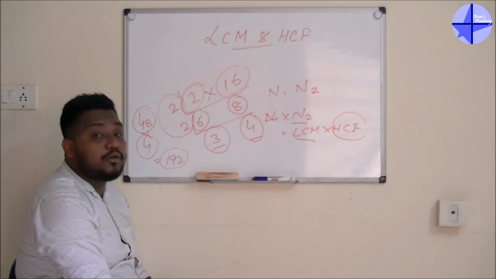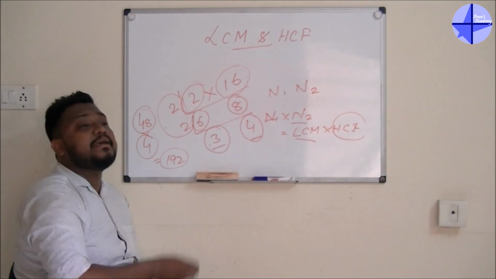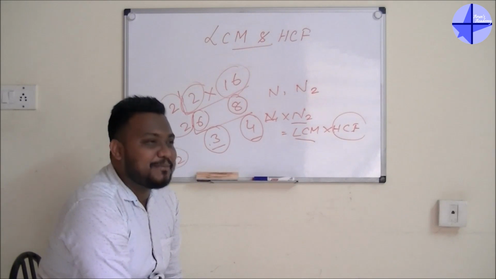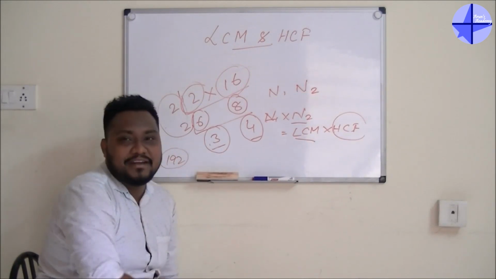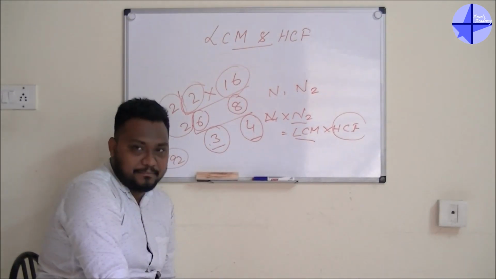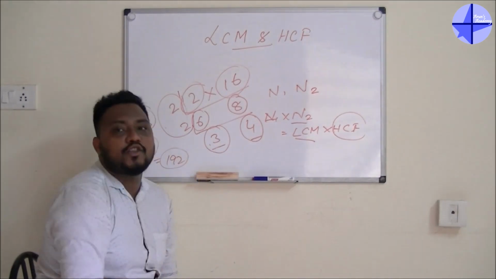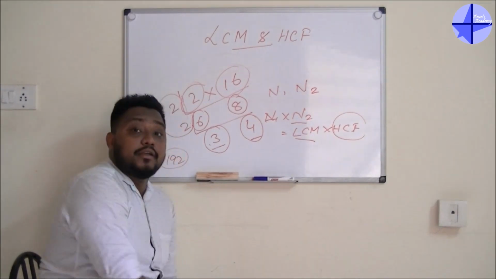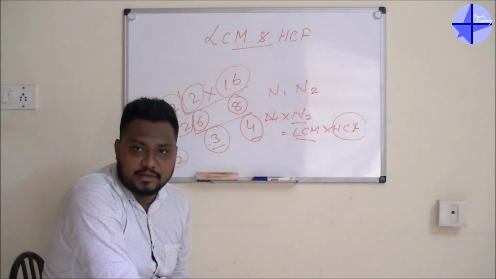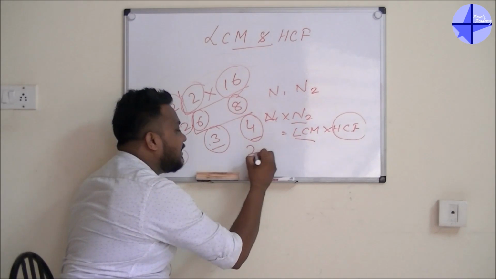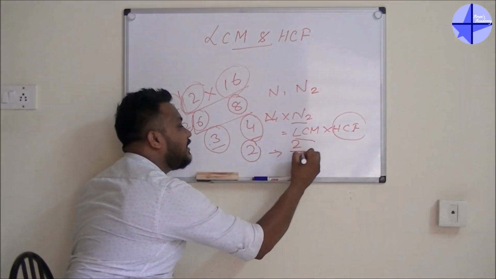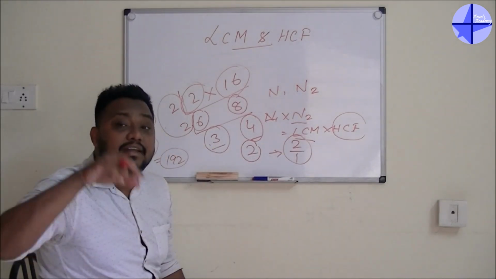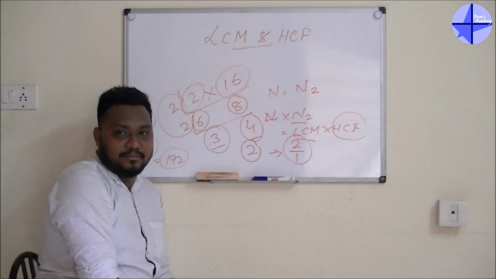Now we'll go for the last one, that is the LCM and the HCF of fractions. It may be P divided by Q, it may be A divided by B, it may be variable 1 divided by variable 2, everything is the same. Only one thing you have to remember, Q is not equal to 0. Then that will be a fraction. A whole number is also a fraction. You know why? If you take a whole number, let's say 2, I can write it as 2 divided by 1. So this is also a fraction. The whole number is a fraction, but every time a fraction is not a whole number.